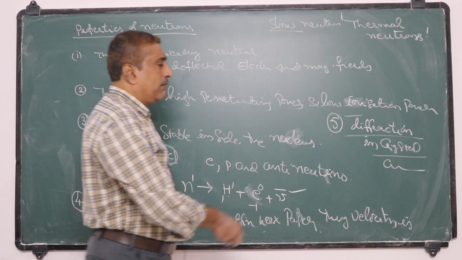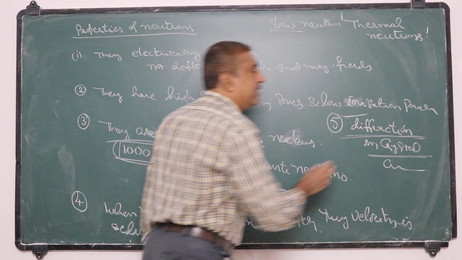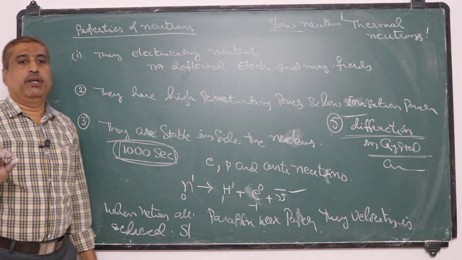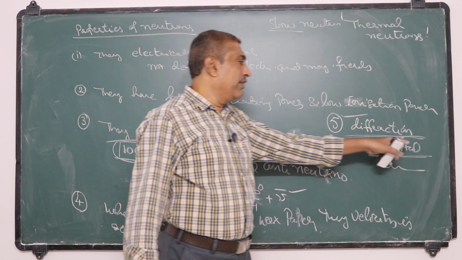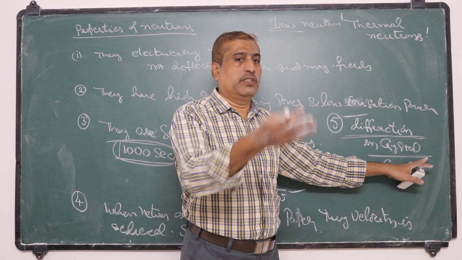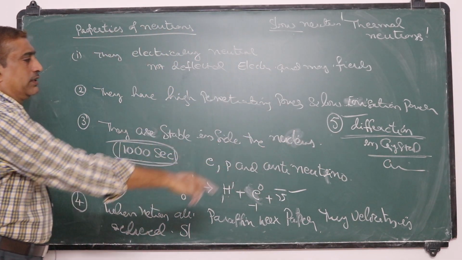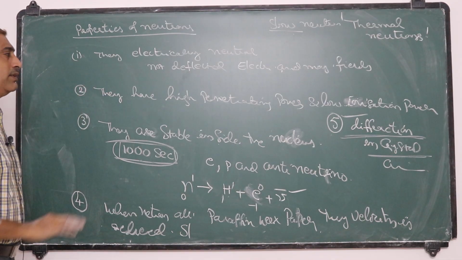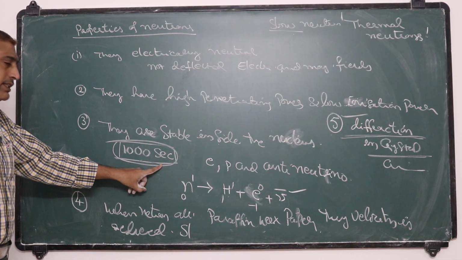And the fifth property is these neutrons exhibit diffraction. That means de Broglie waves are associated with neutrons, and those neutron waves diffract in crystals. This property is used in crystallography. These are the properties of neutrons. They are electrically neutral, they have high penetration power, low ionizing power, and their lifetime is 1000 seconds.